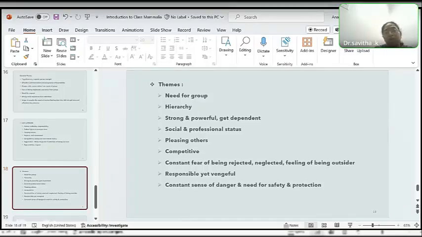They try pleasing others, and pleasing others is also for the need for acceptance from the group. They are again competitive, which is again a common animal and also a mammal theme, which is seen in this patient. And in this case, we can also see constant fear of being rejected, neglected, and also feeling of being an outsider. They are very, very responsible. Wolves, especially, this is a very important theme of wolves, where they are very, very responsible, but still they can be vengeful.